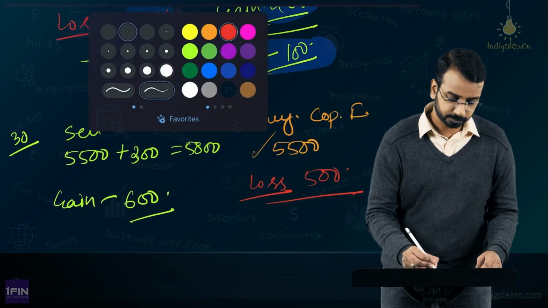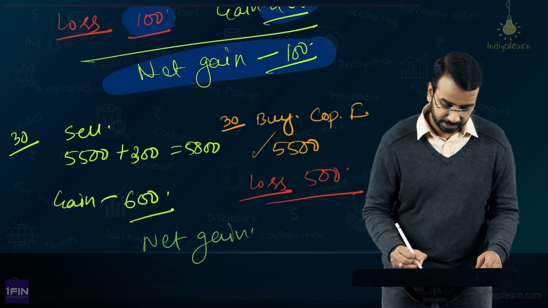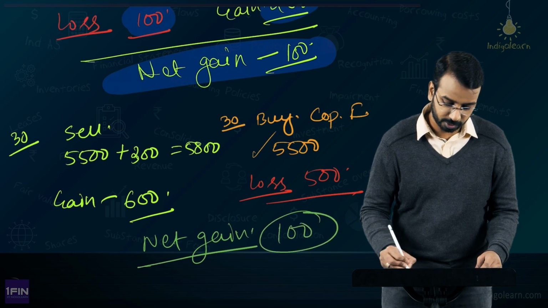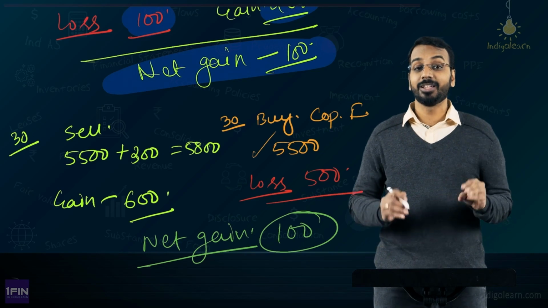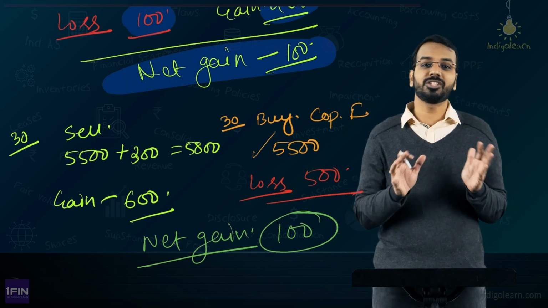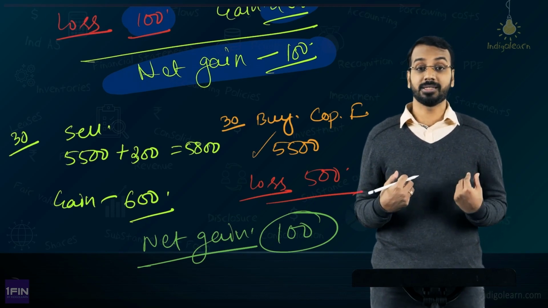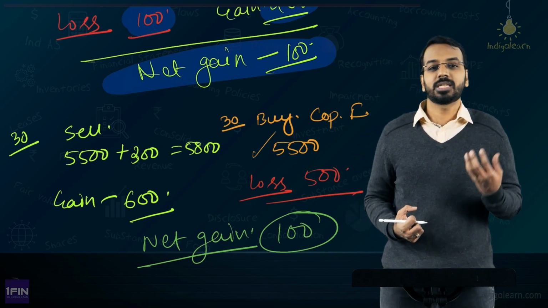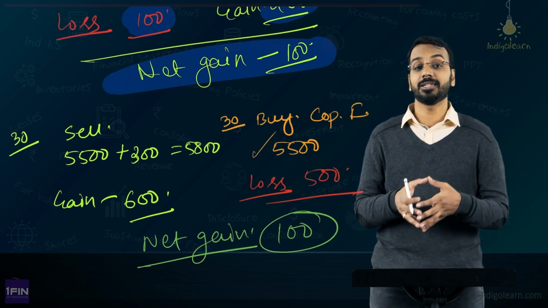So net gain again here is 100. You lose out on the potential opportunity also, but then you can sleep peacefully. You have managed your risk. The price may go up, the price may come down, I am not worried. My expertise is to buy in bulk, to sell in pieces and make money out of that, right? So, that is where hedging comes into picture.